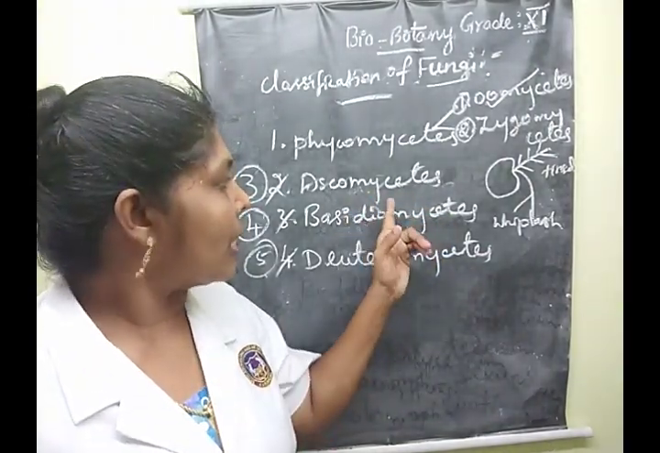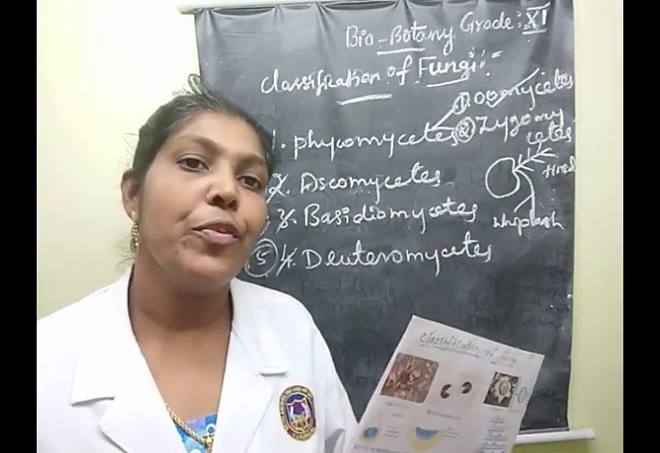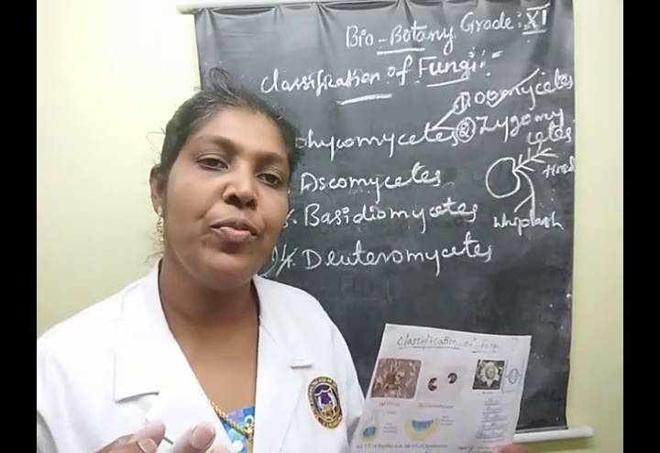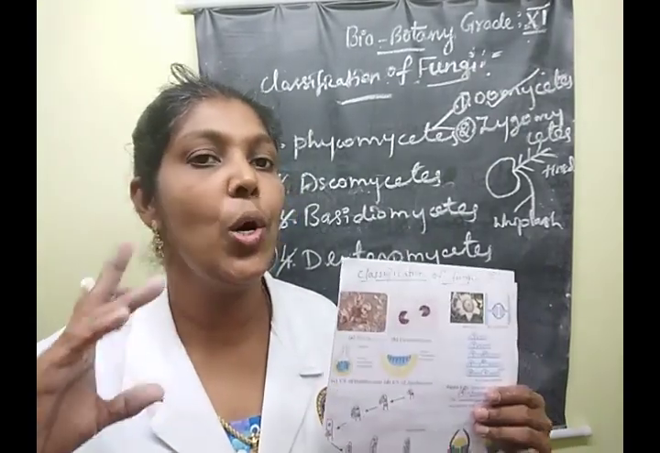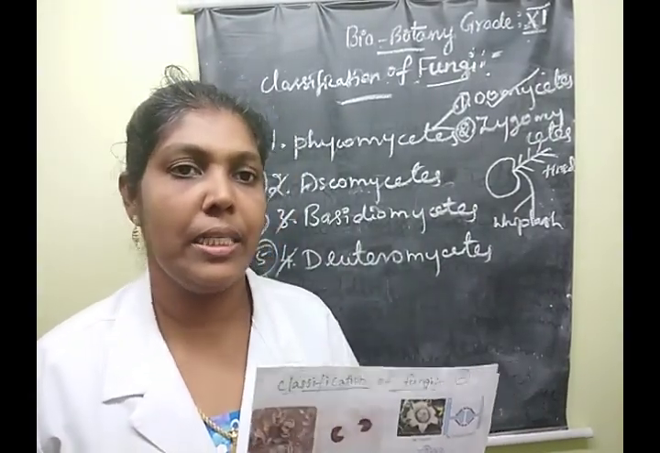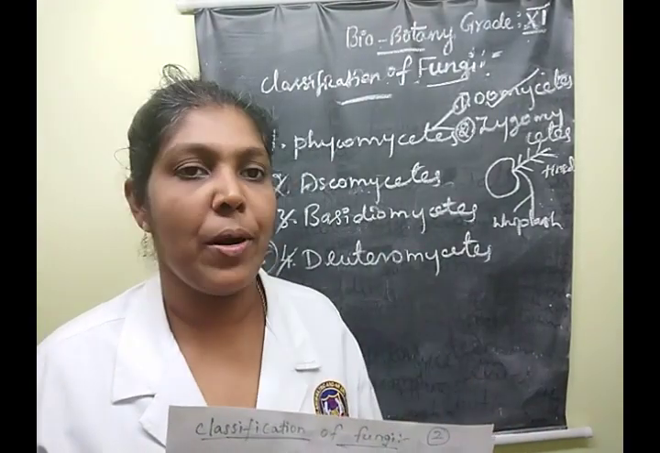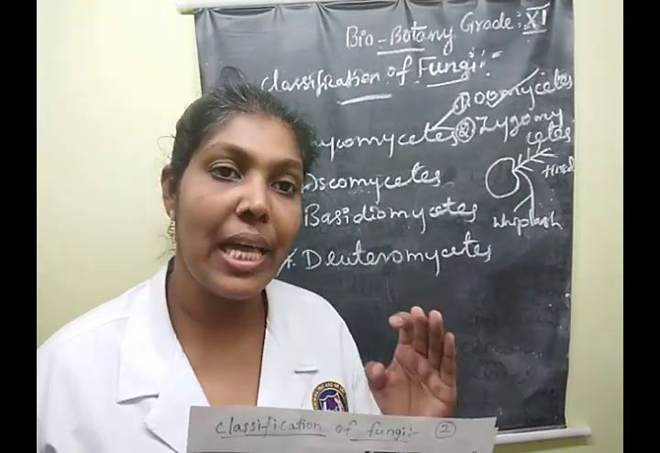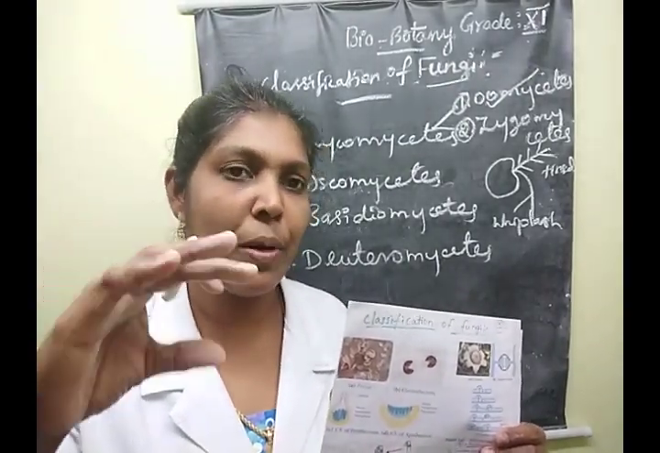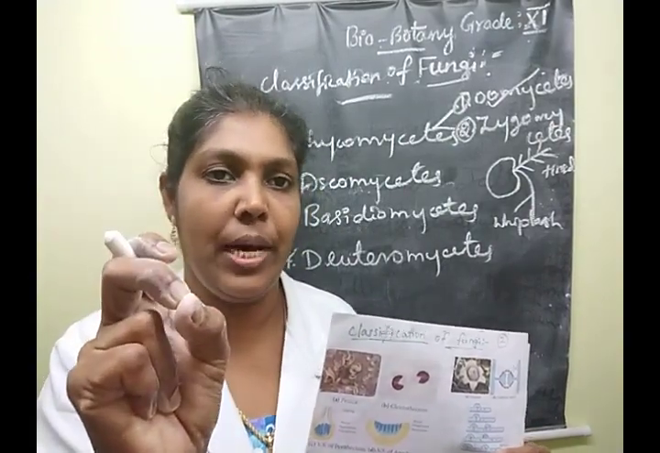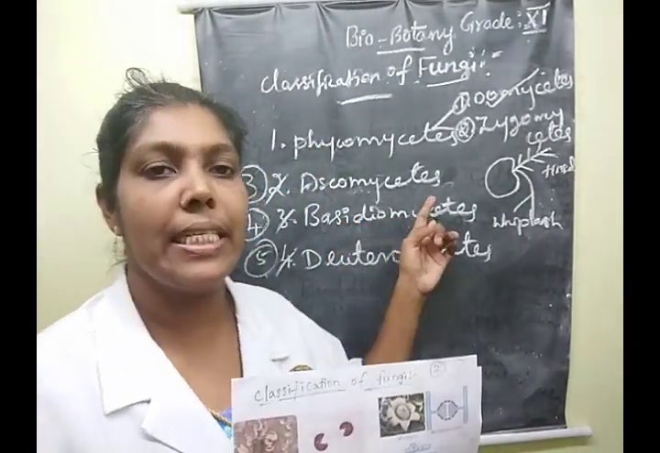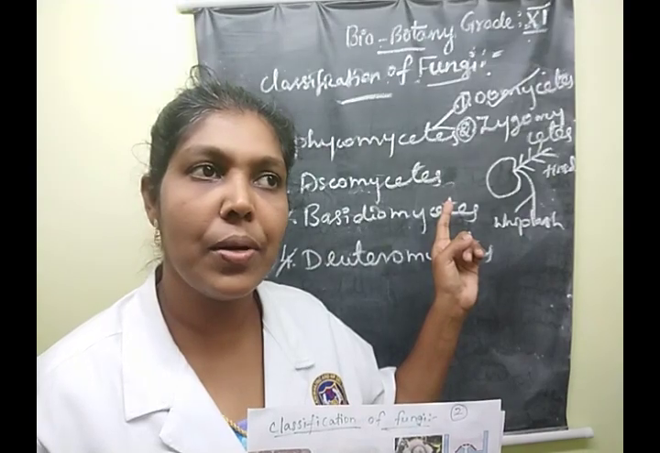Then asexual reproduction takes place by fission, budding, conidia, and chlamydospores. Except zoospores, all the remaining asexual types of reproduction take place. Understood, children? The next one, sexual reproduction, is the fusion of two compatible nuclei. Compatible means two matching nuclei are fusing. That is the step for sexual reproduction in the Ascomycetes class. Understood, children? Say yes or no.